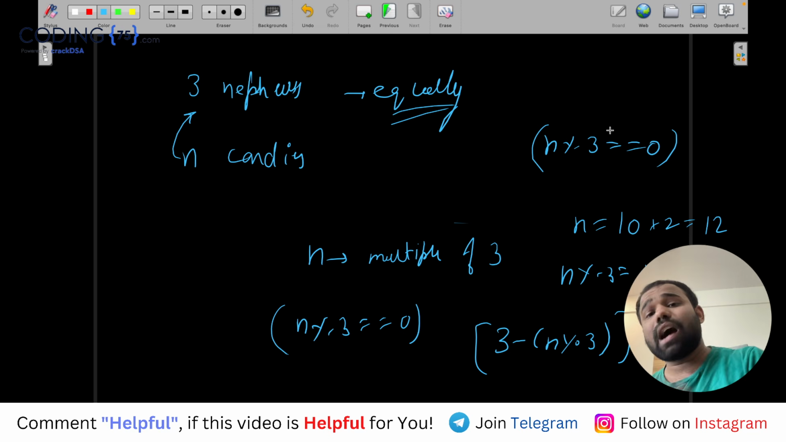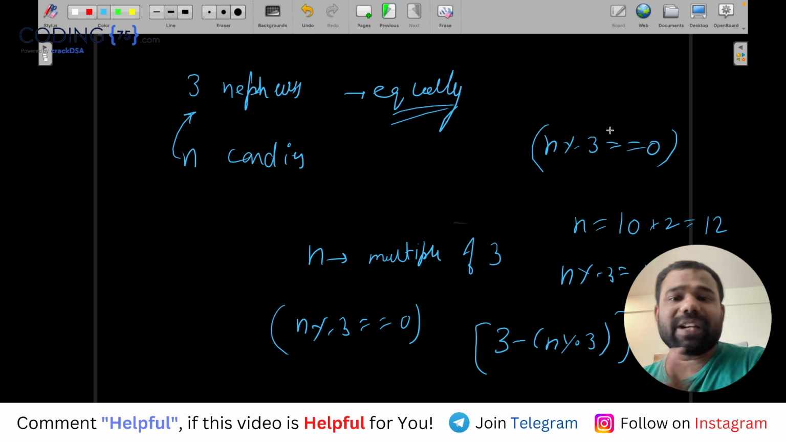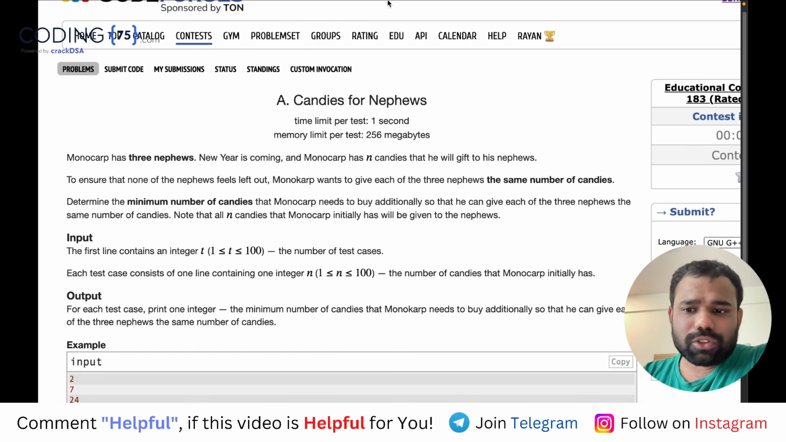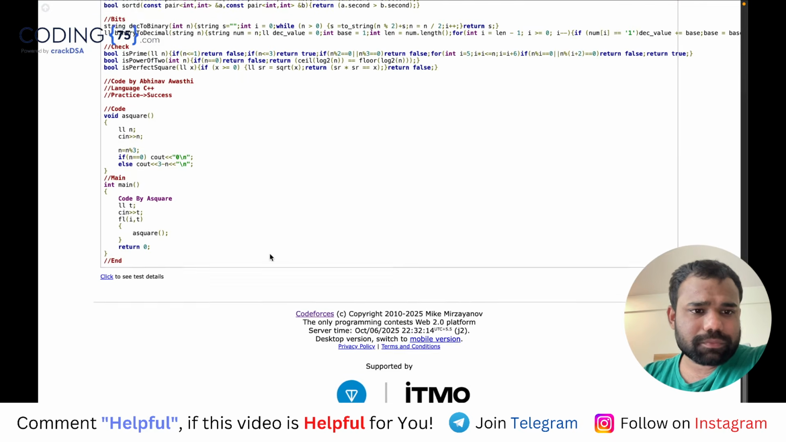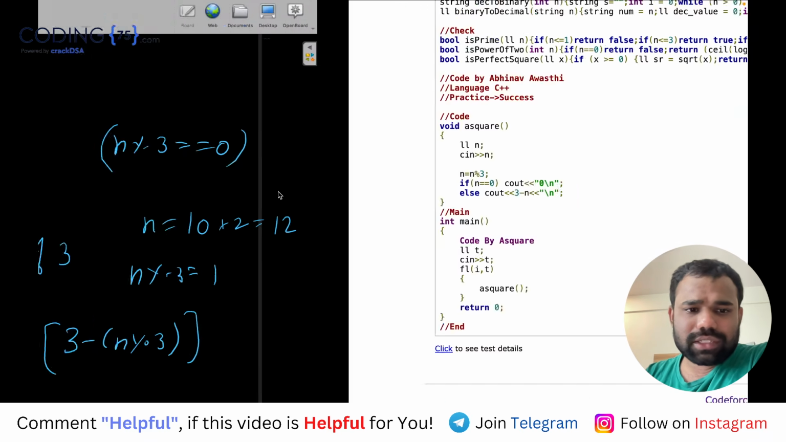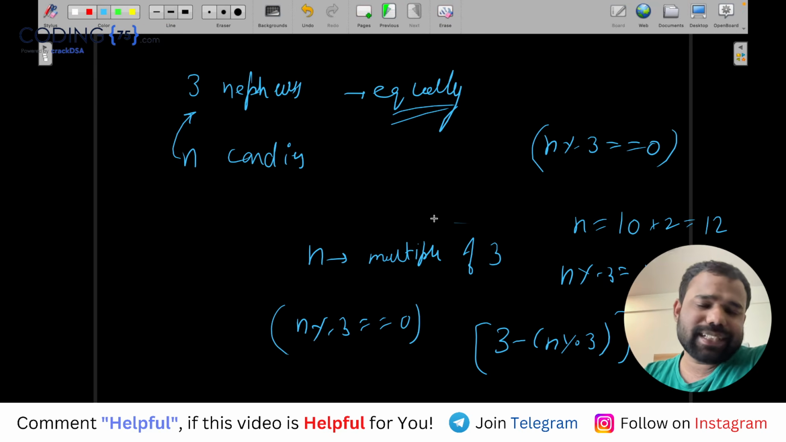Otherwise the answer will be how many more candies are required to make it a multiple of 3, which is 3 minus n modulus 3. Okay, so I will show you my code also, very straightforward. I first made n equal to n modulus 3. If it is 0, the answer is 0. Otherwise, 3 minus n, because it's n modulus 3. Okay? So this is the very basic question, very straightforward, the easiest question I can say.